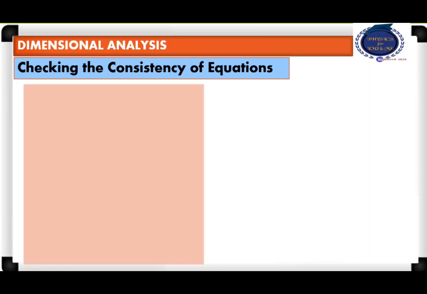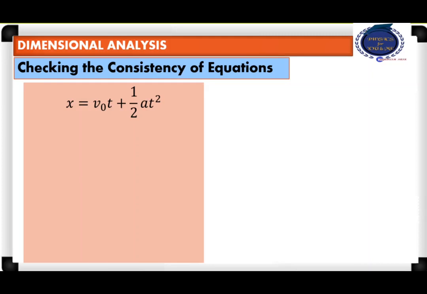The first one: consider the expression which is used in kinematics, given by x is equal to v naught t plus half a t square, where x is the distance traveled, v naught is the initial velocity, t is the time, a is the acceleration. Here we are going to find out whether this equation is dimensionally correct or not.